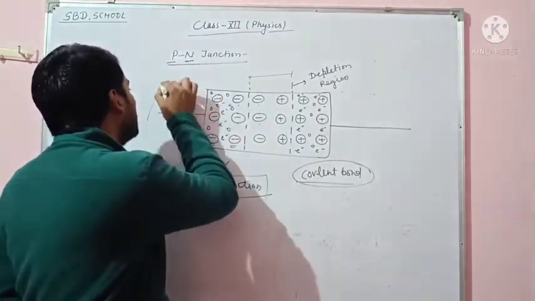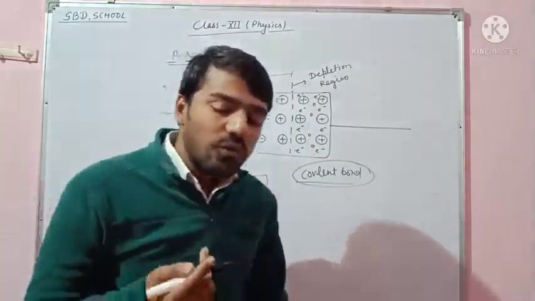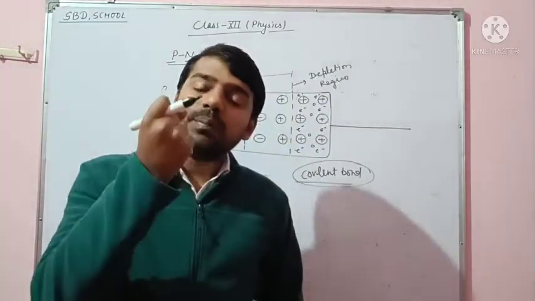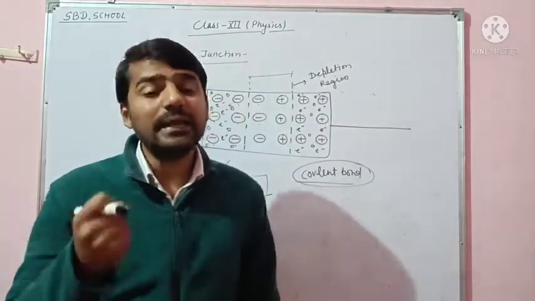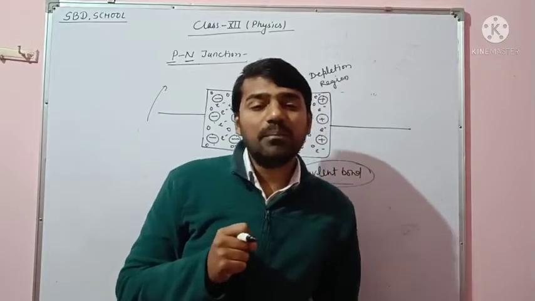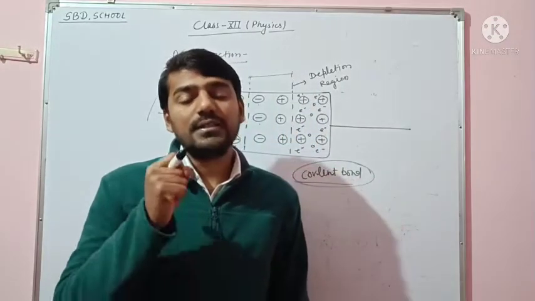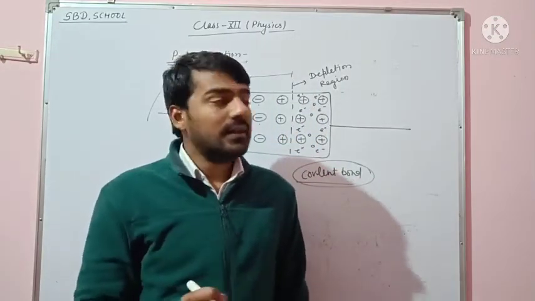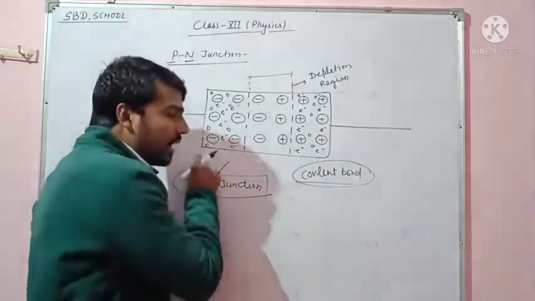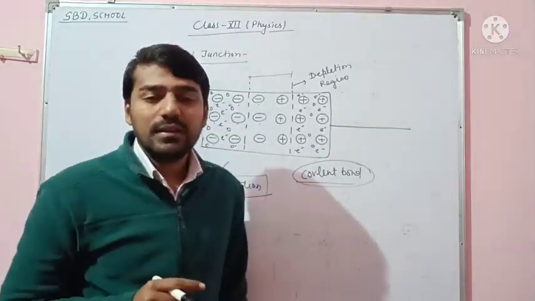This is a PN junction diode. So what is a PN junction diode? If P type semiconductor and N type semiconductor are combined with each other, then it is called a PN junction, and this is the diagram or symbol of the PN junction.